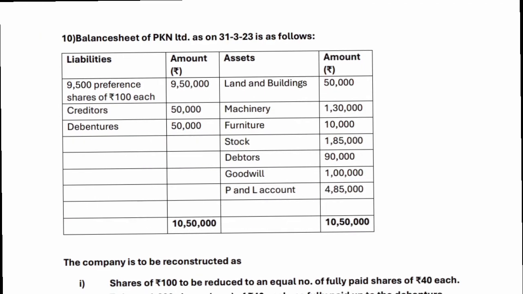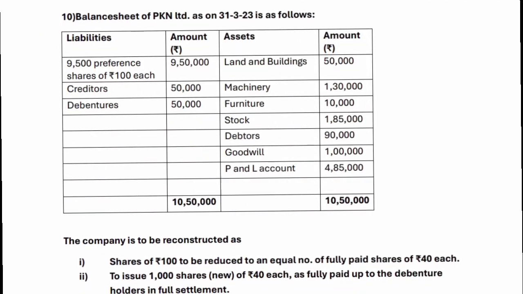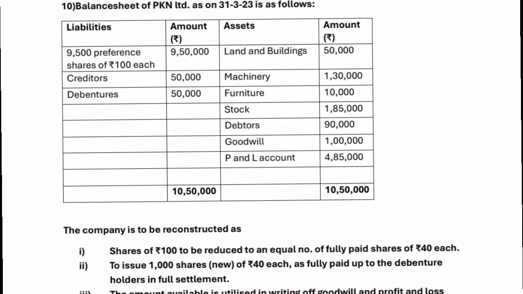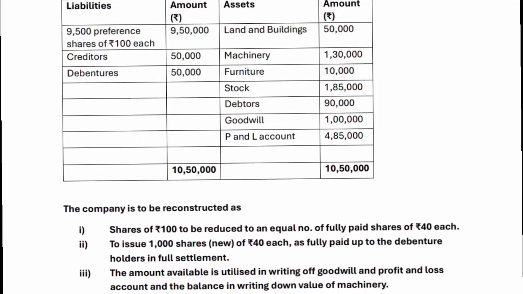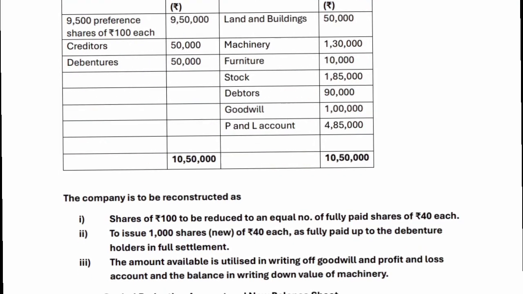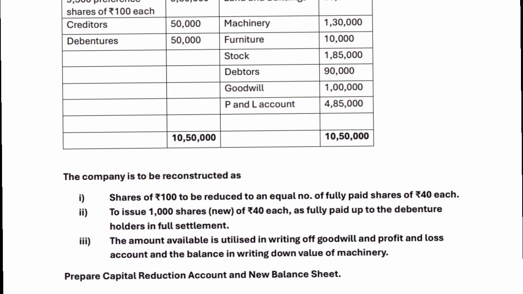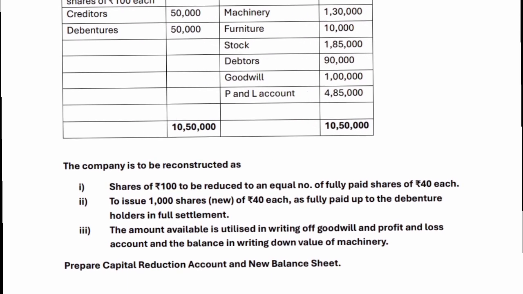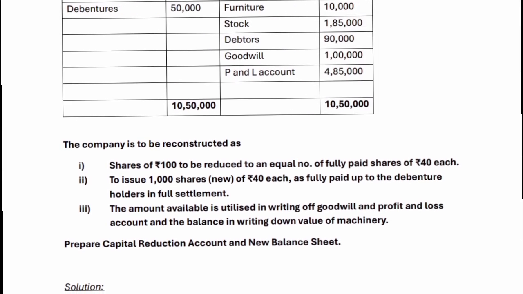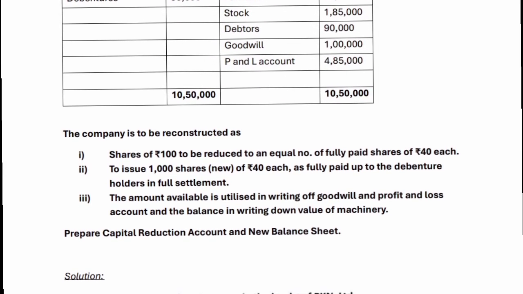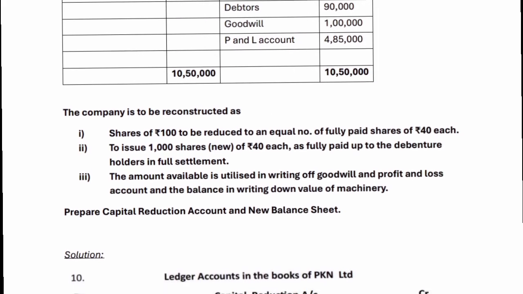Question number 10. Balance sheet of PKN Limited as on the 31st of March 23 is as follows. Liabilities, amount; assets, amount. 9,500 preference shares of 100 rupees each 9,50,000. Land and buildings 50,000. Creditors 50,000. Machinery 1,30,000. Debentures 50,000. Furniture 10,000. Stock 1,85,000. Debtors 90,000. Goodwill 1 lakh. P&L account 4,85,000. Balance sheet total 10,50,000.